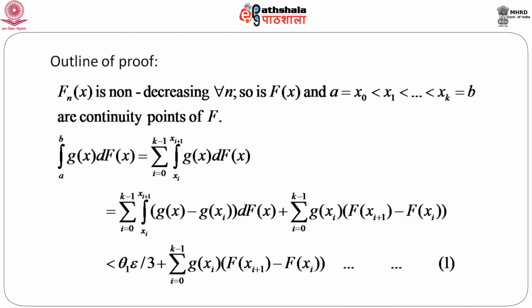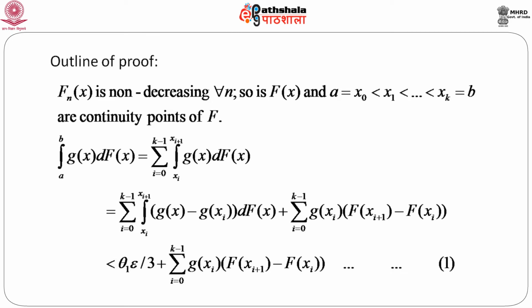So, I will just give you an outline of the proof. Capital F n x is a non-decreasing function for all n, and again we partition this interval. Then consider the integration of g x d f x. Now, we can easily write this integral within each sub-interval, g x d f x, and take the sum over all such intervals, and we forcefully add and subtract this g x i. So, g x i d f x i we subtract and then we add.